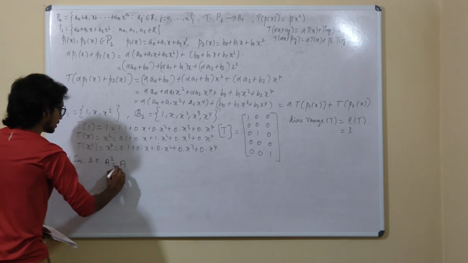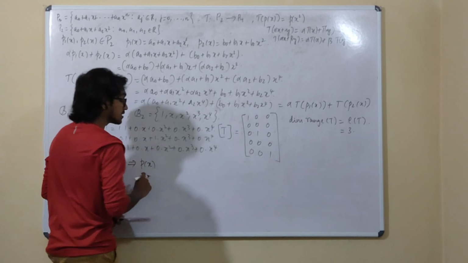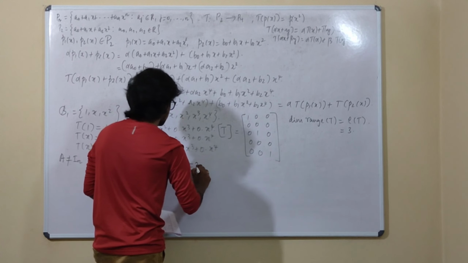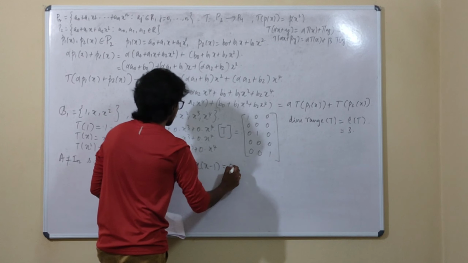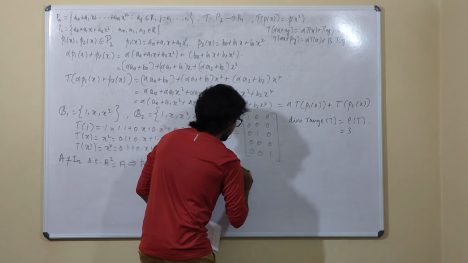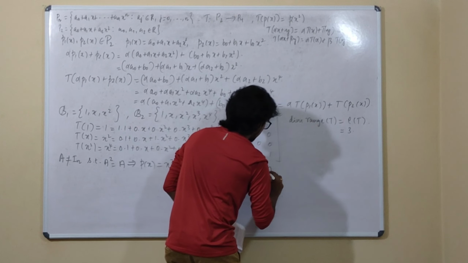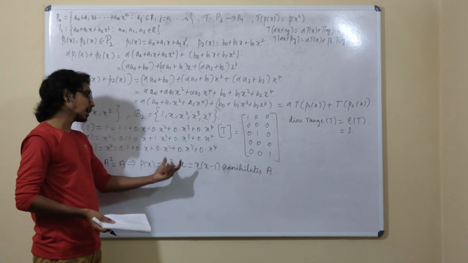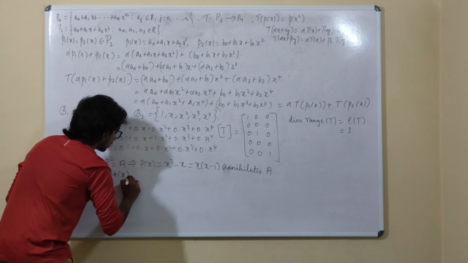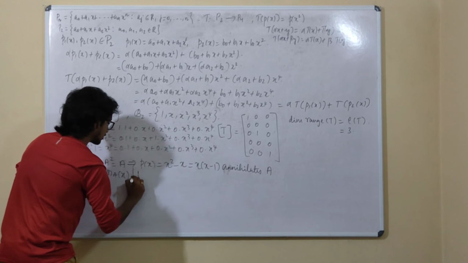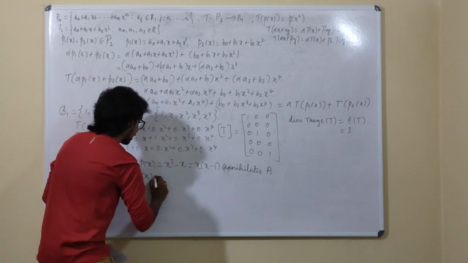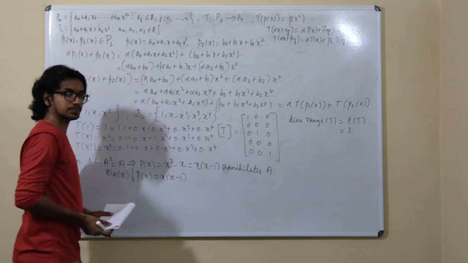From this, if you try to identify a polynomial which annihilates the given matrix, you would get x square minus x. So this may be written as x times of x minus 1. This polynomial annihilates the matrix A. If you have an annihilating polynomial of any matrix A, the minimal polynomial will divide this annihilating polynomial. And this is x times of x minus 1.